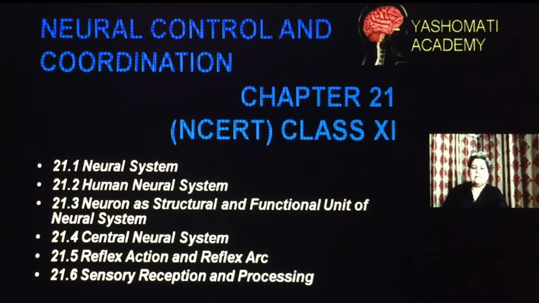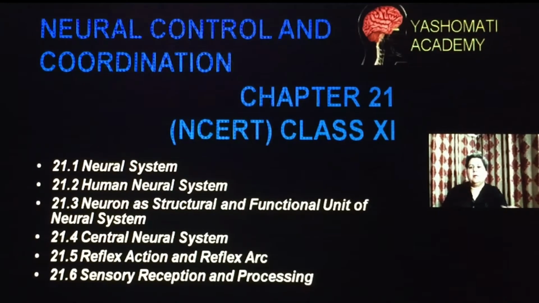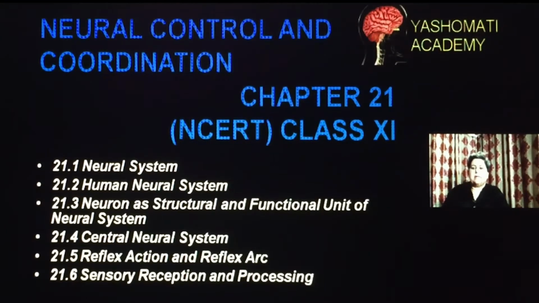So this lesson is going to give us much information which is required to understand how human beings and all other organisms adjust to the changes in the environment. As we know, in living organisms, in animals, there are 10 main organ systems.